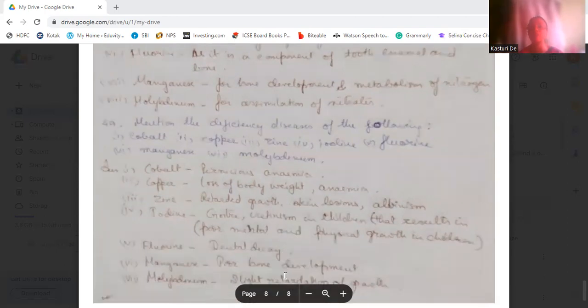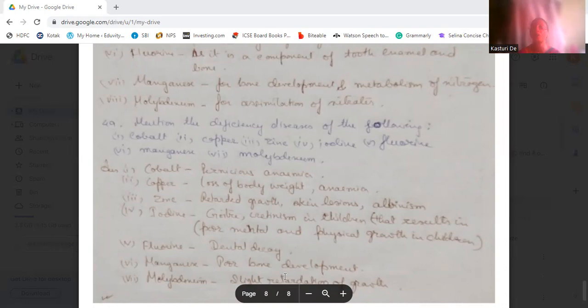Cobalt deficiency forms pernicious anemia. Okay. Later we will discuss what is pernicious anemia. Copper deficiency causes loss in body weight and also causes anemia. Okay. Zinc deficiency forms retarded growth, skin lesions, and albinism. It's a skin disease, albinism.